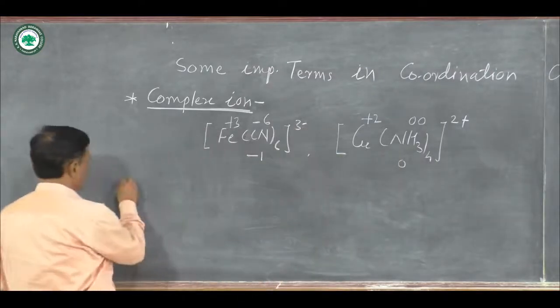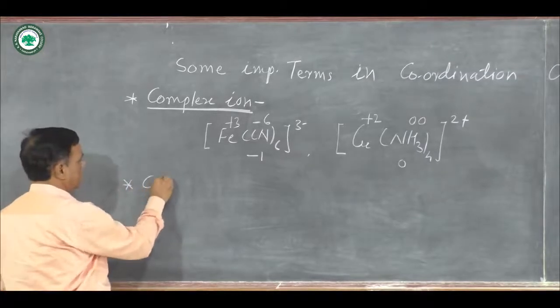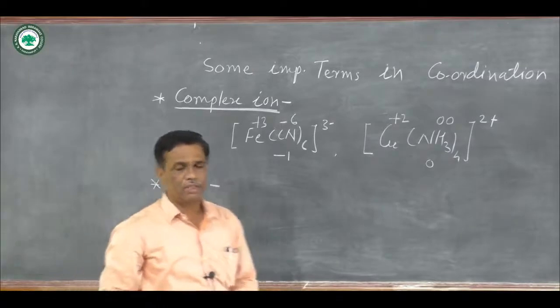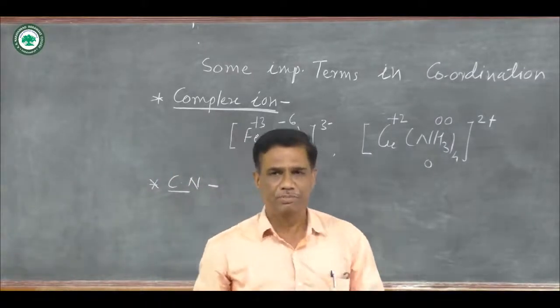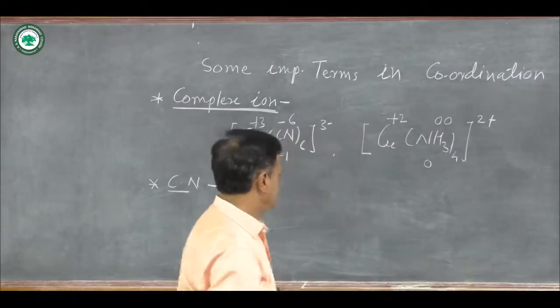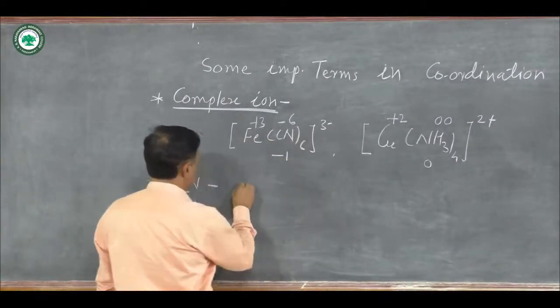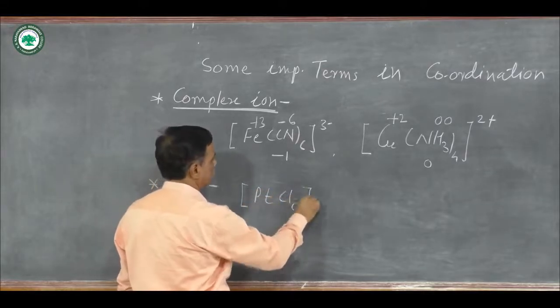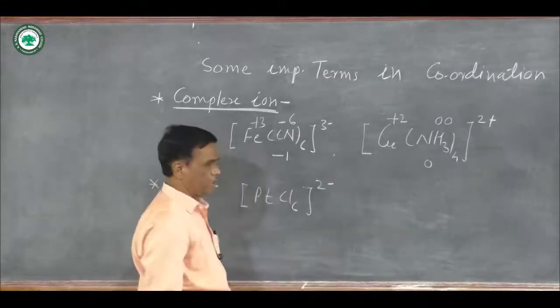Next one is the coordination number. The number of ligands that are directly attached to the central metal atom or ion is known as the coordination number. An example is, suppose there is a formation of PtCl6 2- complex ion.